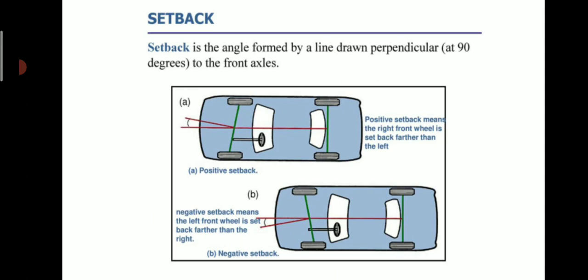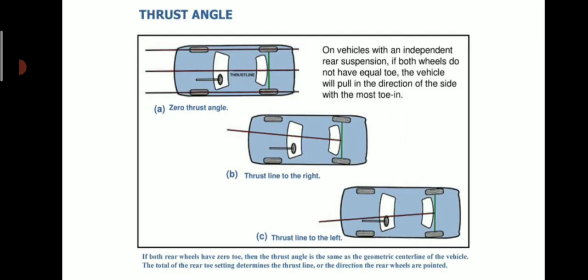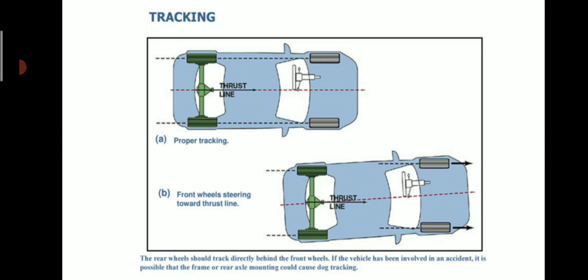Watch this figure properly. Thrust angle: you will see at the center there is a thrust line. On vehicles with an independent rear suspension, if both wheels do not have equal toe, the vehicle will pull in the direction of the side with the most toe in. These figures indicate zero thrust angle, thrust line to the right and thrust line to the left. Tracking: you will see proper tracking. The rear wheels should track directly behind the front wheels.